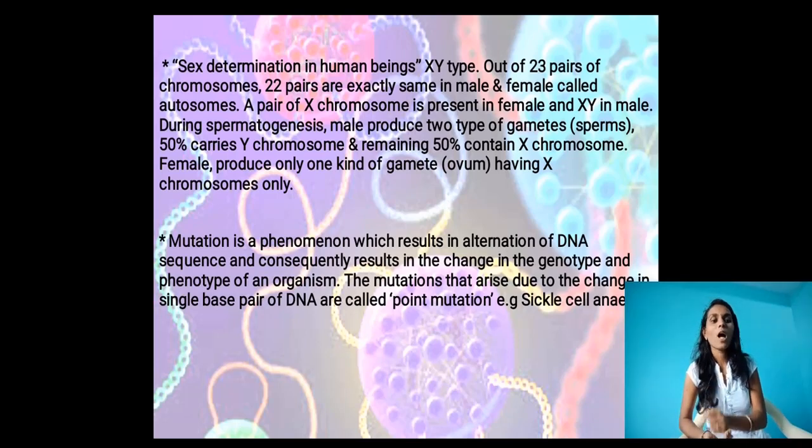The mutation that arises due to the change in a single base pair of DNA is called point mutation. For example, sickle cell anemia.